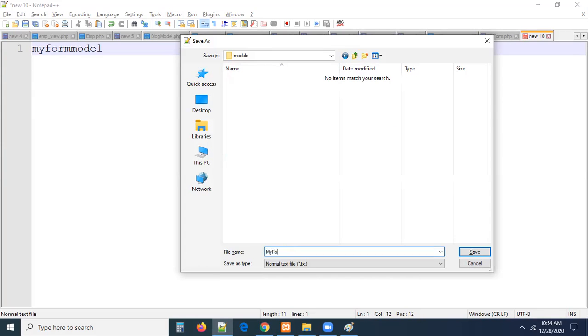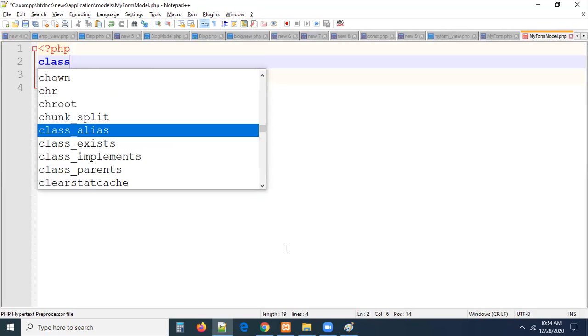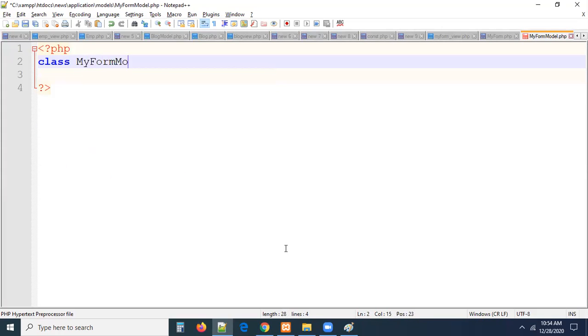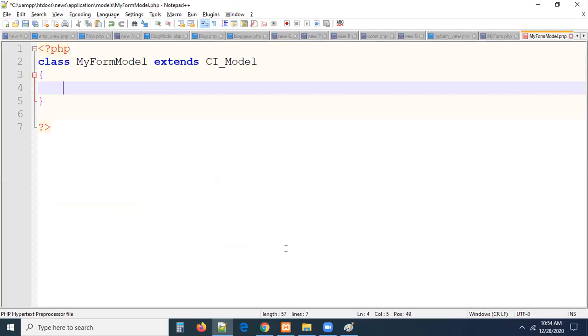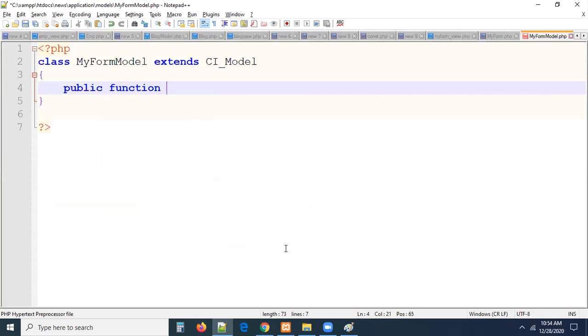Now, myformmodel.php. What is your class name? Save the file first. Save the file, and after that, class my form model extends CI_Model. This is what exactly we have to do. Done. My form model extends CI_Model. So inside of it, what is the method we have to define, guys? Save method, public function save. This is going to be a public function save.